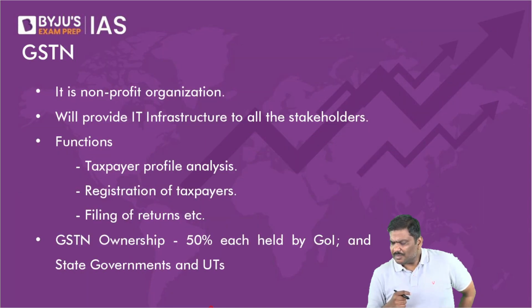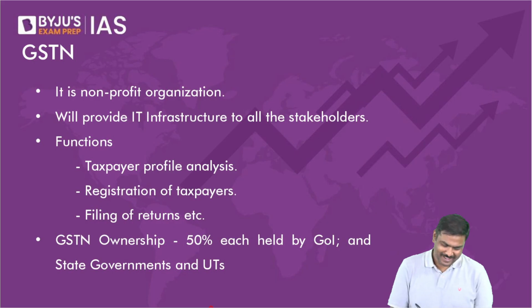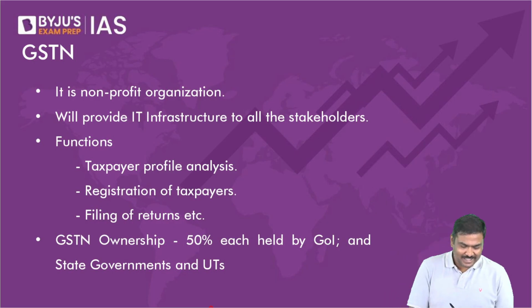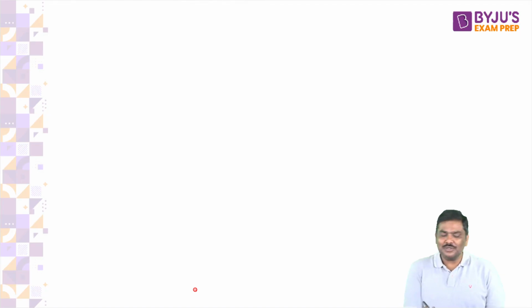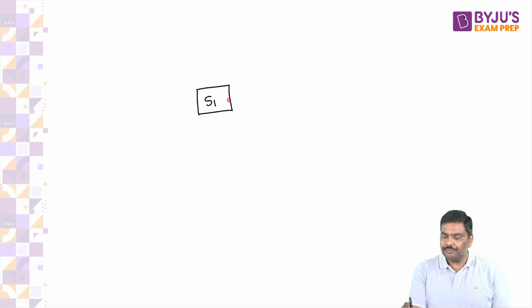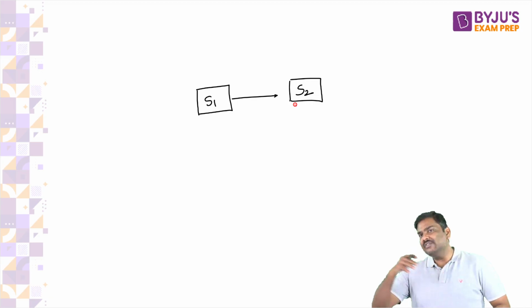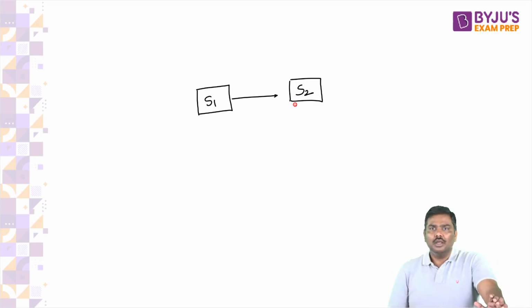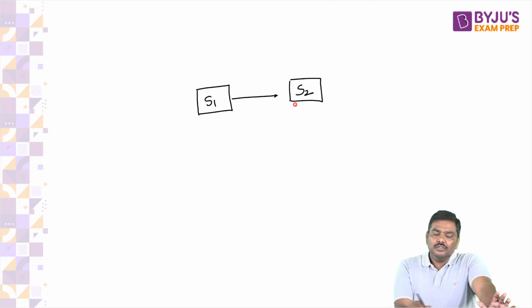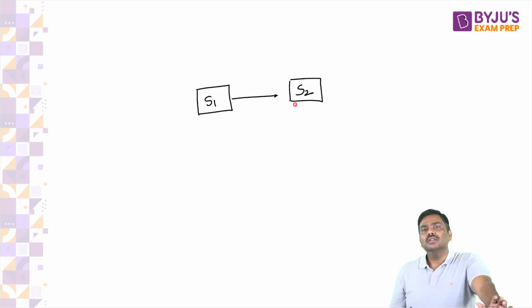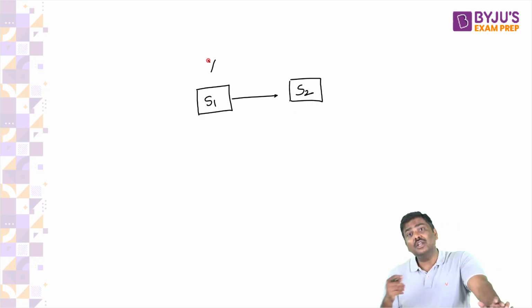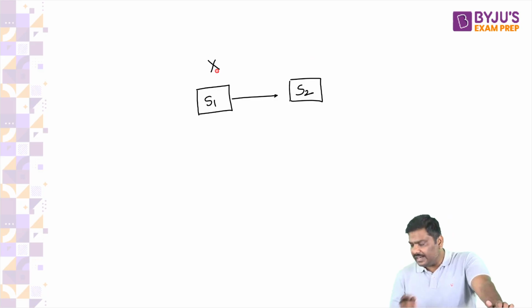But then it is a loss to the manufacturing state. That you people do not think. That is the reason this will happen. There are two students who say the product is manufactured in state 1 and will be consumed in state 2. Because of this, two students are saying state 1 is basically losing out.